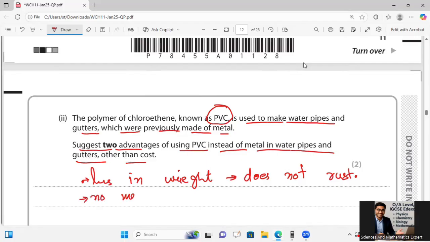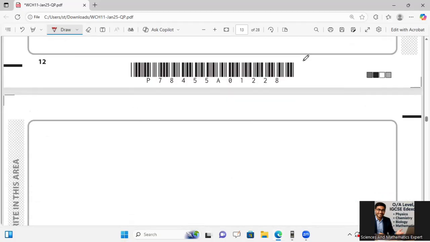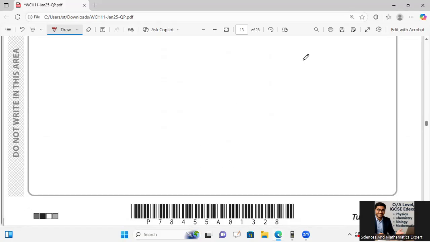No metal ions get into the water supply. This was your 11 marks question. Okay, let's move to 22.